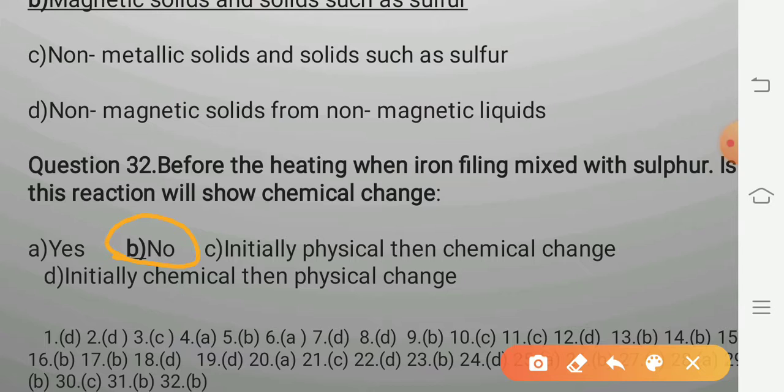These are all our MCQs related to the review of the lesson Is Matter Around Us Pure? So before solving these MCQs, you have to read the whole lesson thoroughly, try to understand the main points and try to understand the answers which we have discussed now.